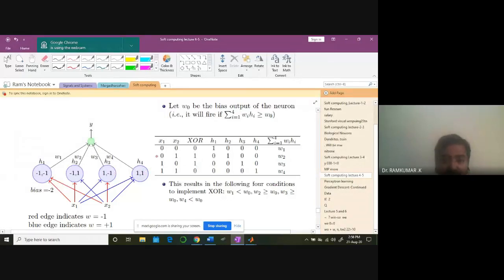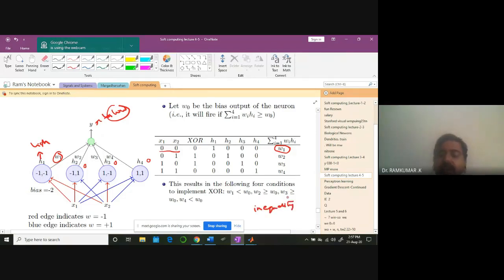So if this is the case, look at the perceptron. Only see here, these are all going to be 0. H2, H3, H4 will be 0 when the input is 0, 0. Do you see it clearly? Only H1 will be high. So then you can fix your W1 in such a fashion that you can make this output high or low. Because each neuron is being separated for only one input, there won't be any inequality clash.